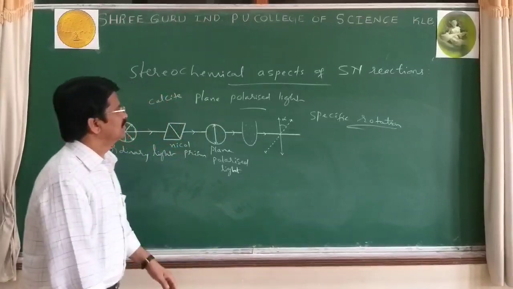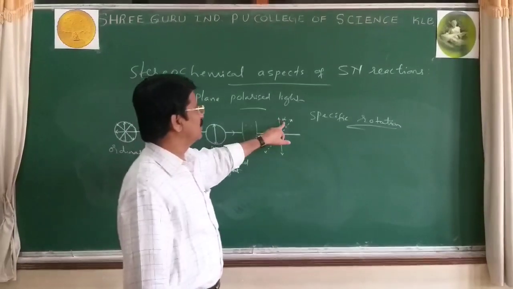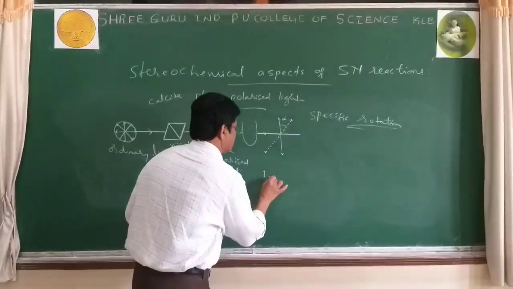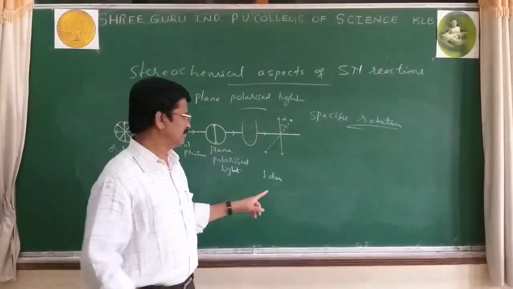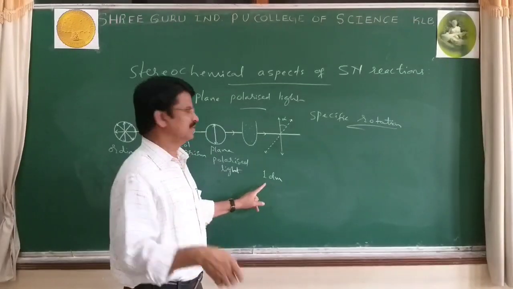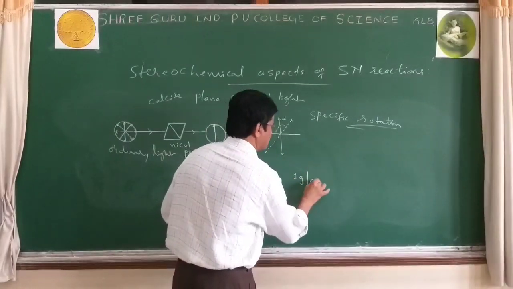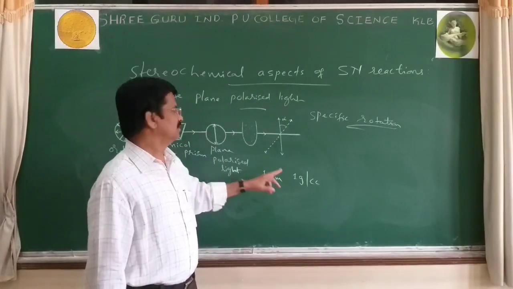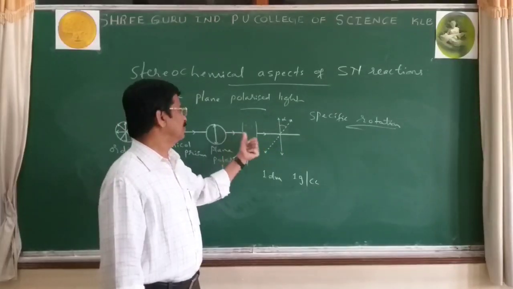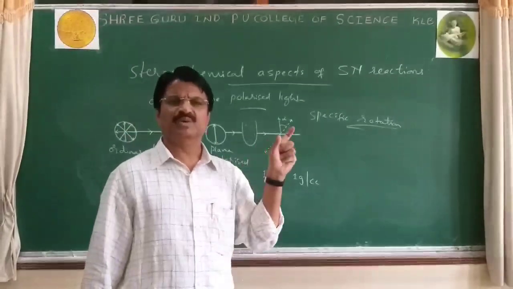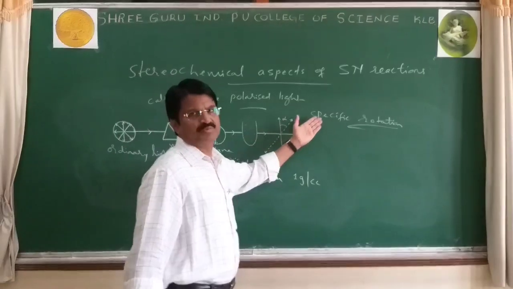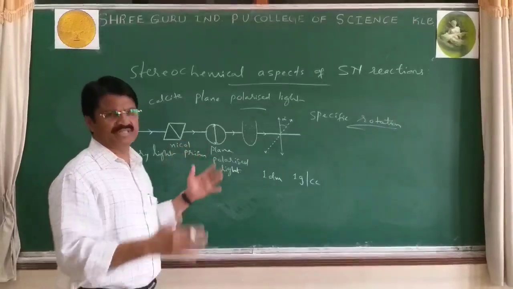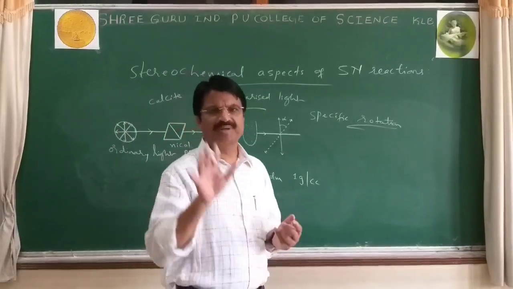Now, specific rotation is the angle of rotation produced by a solution of length 1 decimeter, or 10 centimeter, of unit concentration 1 gram per centimeter cube, at a given temperature and wavelength of the light used. That is said to be specific rotation. And using specific rotation values, we can prove whether the compound is optically active or not.